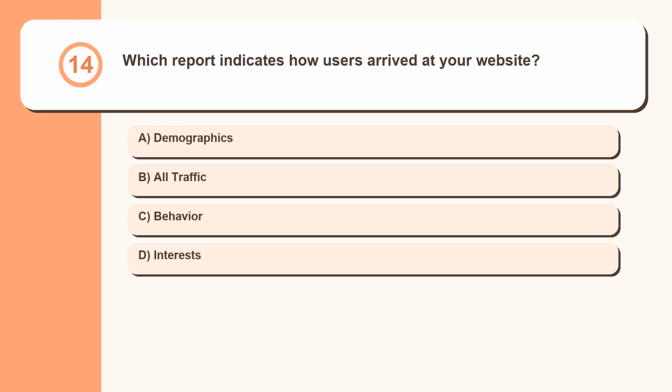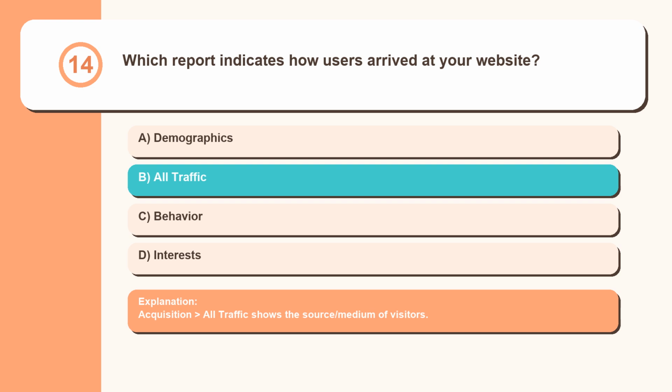Question 14. Which report indicates how users arrived at your website? Demographics, all traffic, behavior, interests. Acquisition. All traffic shows the source/medium of visitors.